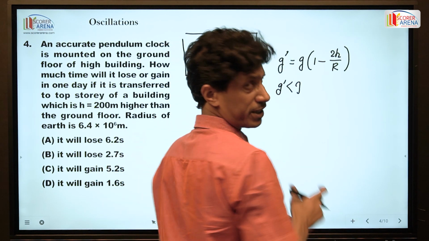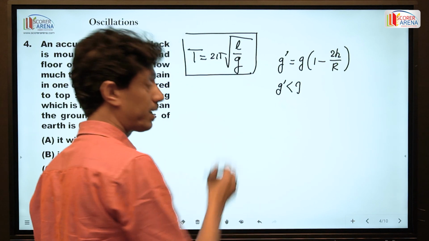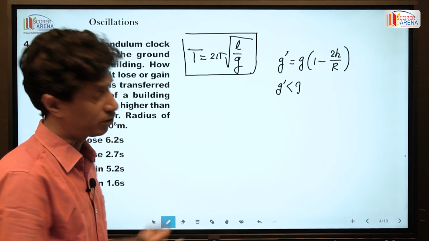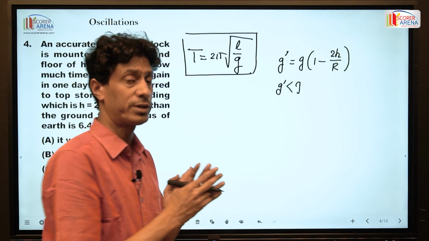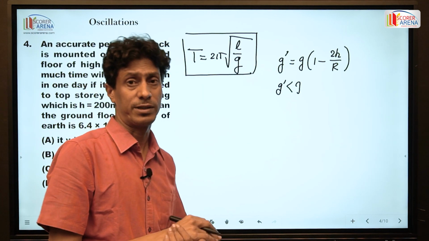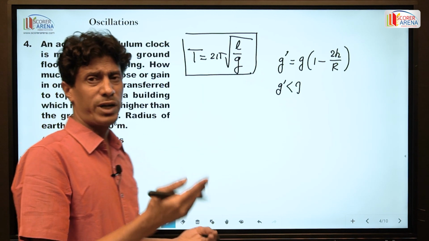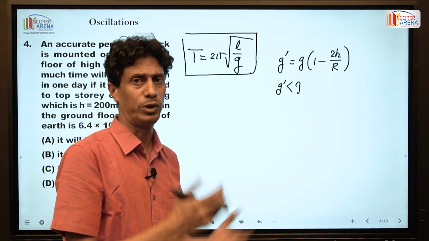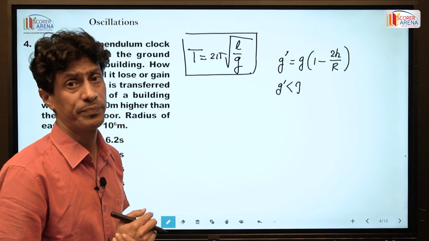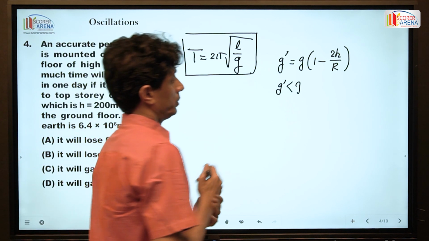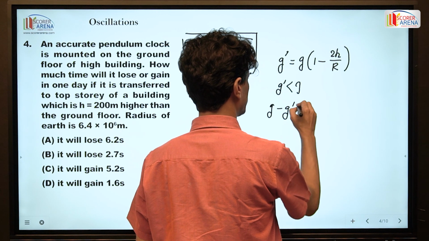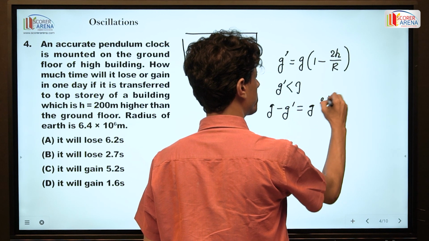So a very small change in g, because this formula is an approximation formula for small heights. This formula is used for small heights above the Earth's surface. Roughly you can say up to 32 kilometer. This formula can be used up to 32 kilometer above the Earth's surface. So g minus g prime is equal to g into 2h by r.